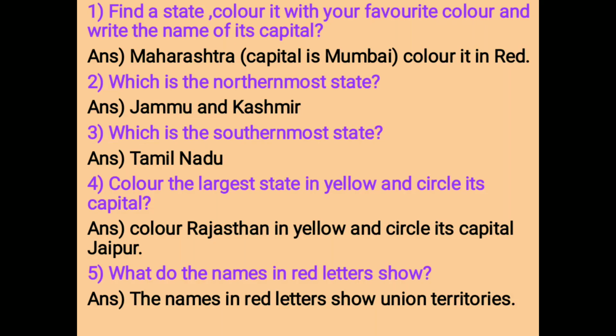This is a political map. You have to observe this and answer the questions. First one, find a state, color it with your favorite color and write the name of its capital. Answer. Maharashtra. Capital is Mumbai. Color it in red.